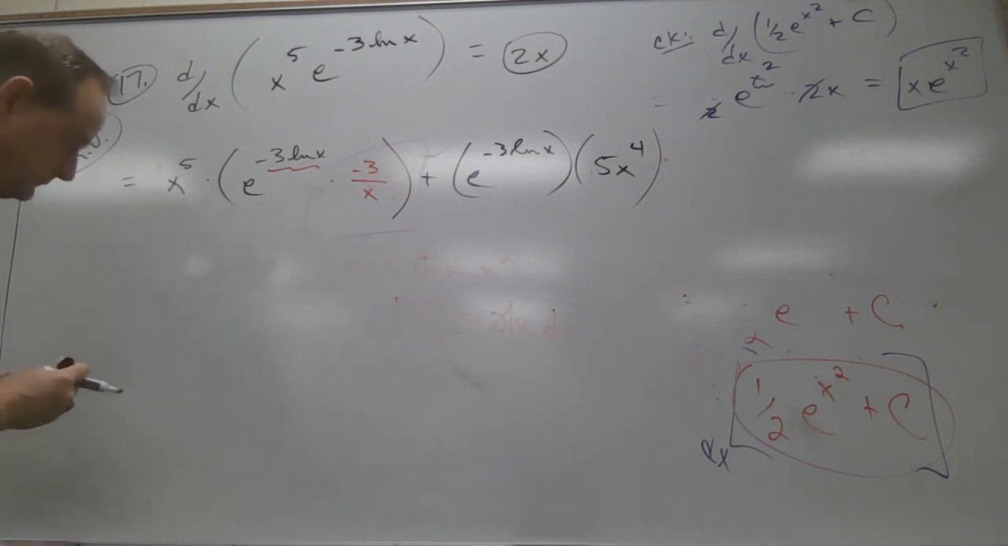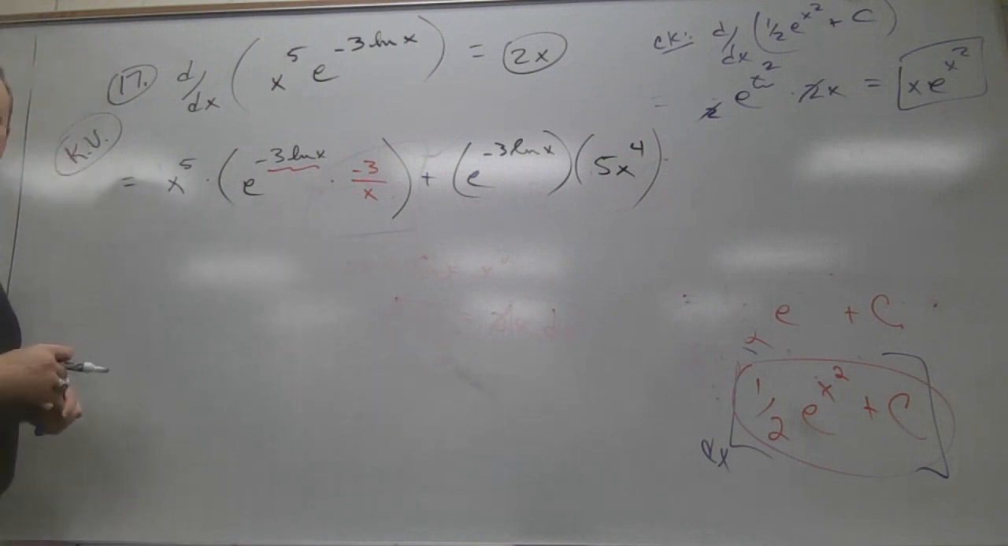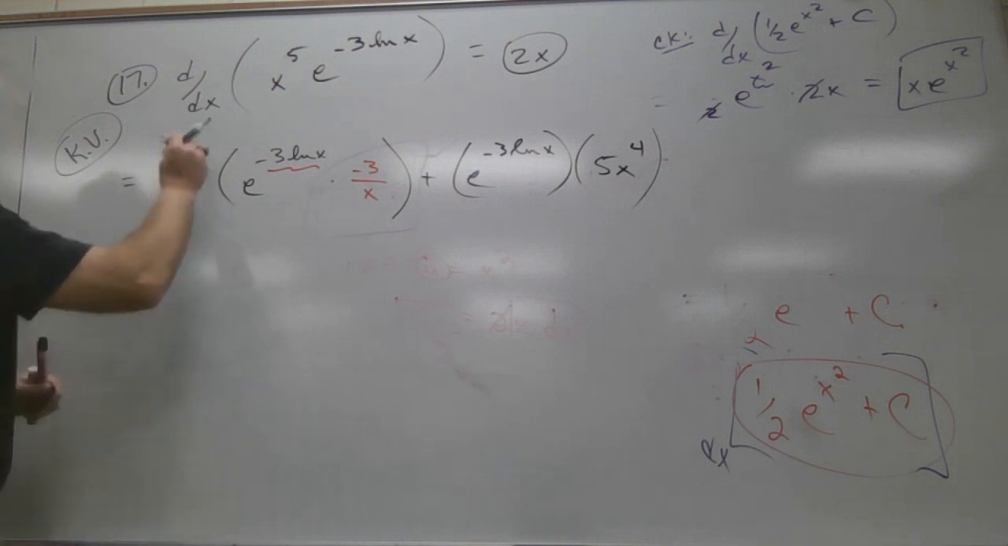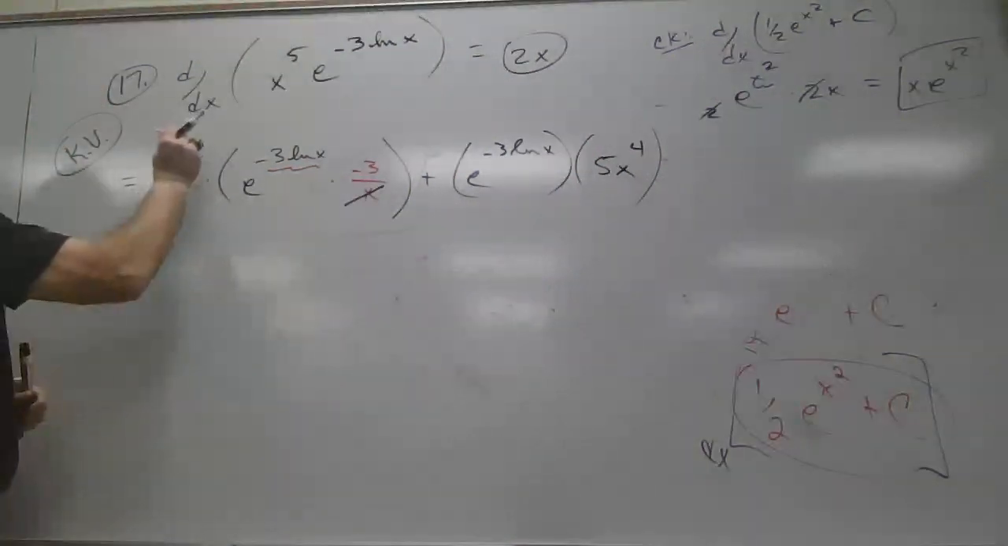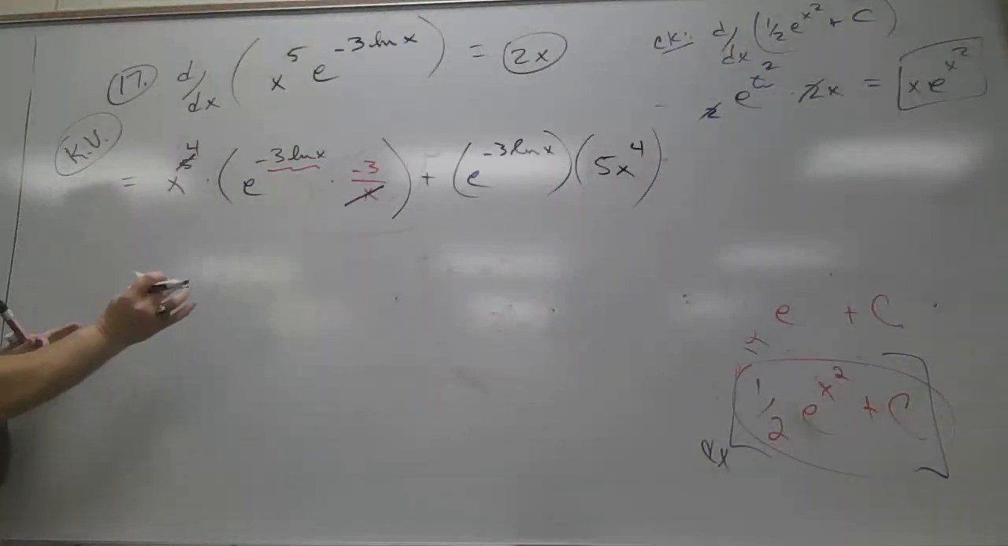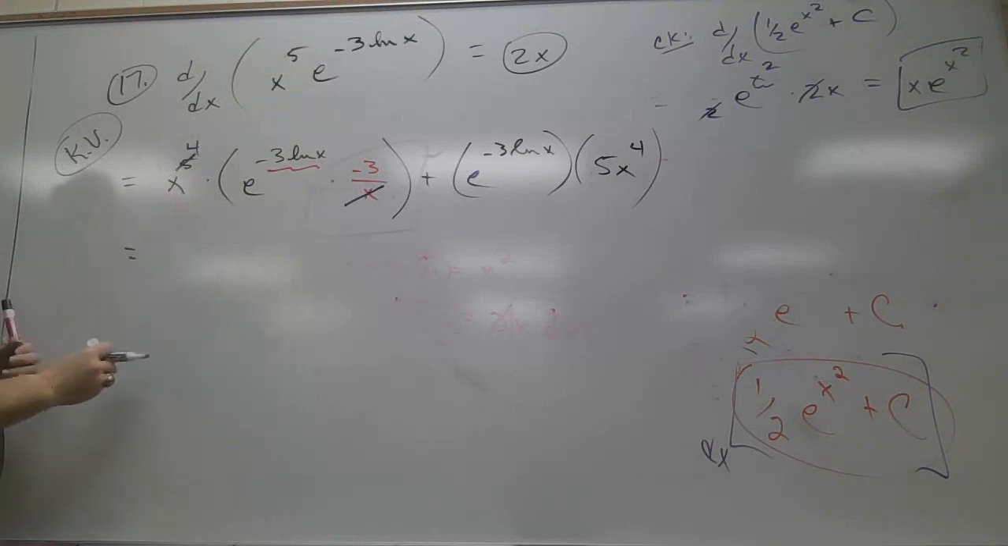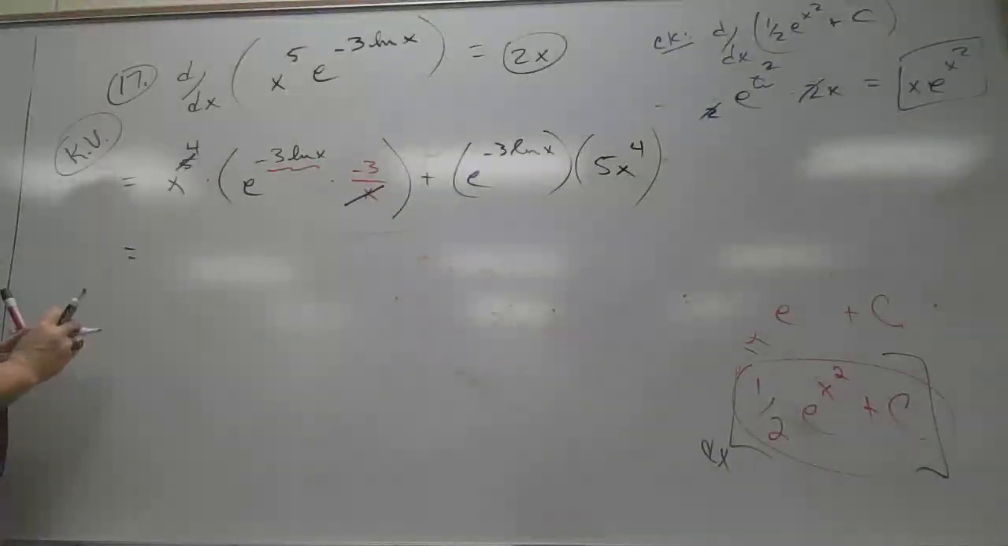Do your magic. Like, how do you not see this stuff? It's obviously... What can I do here with this 5 and this x? Make it x to the 4th. Okay, good. And then, I don't know, bring the -3 to the front.